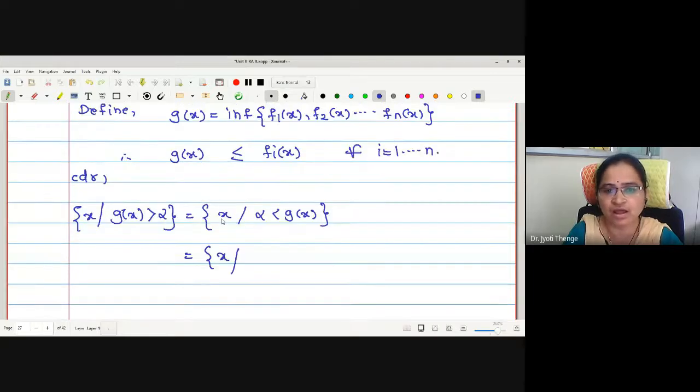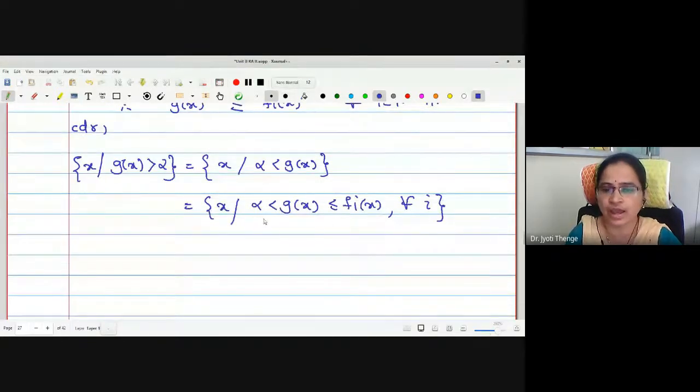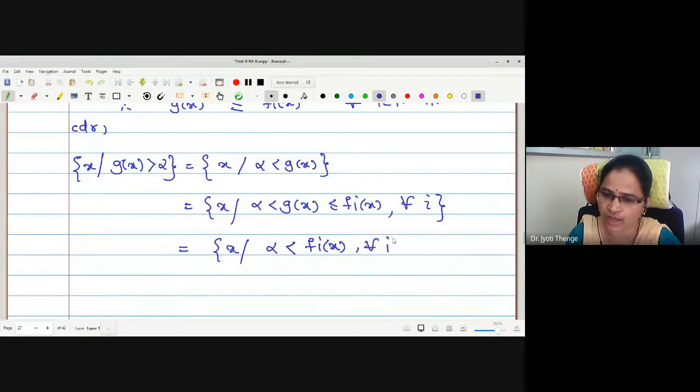But alpha less than g of x less than or equal to fi of x for all i. Therefore, may I write this as x such that alpha strictly less than fi of x for all i. And it is true for all i. May I say it is true for the intersection as well. Okay.